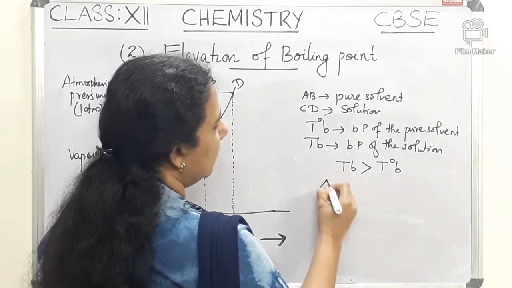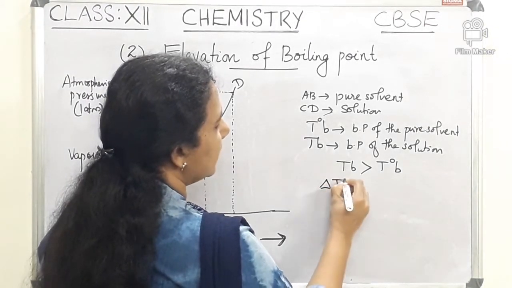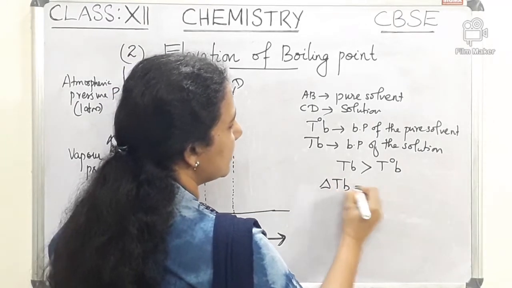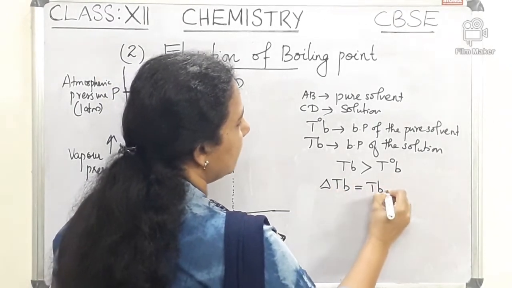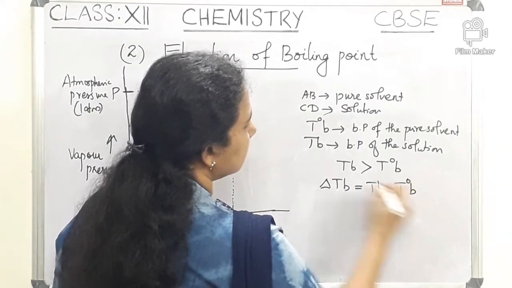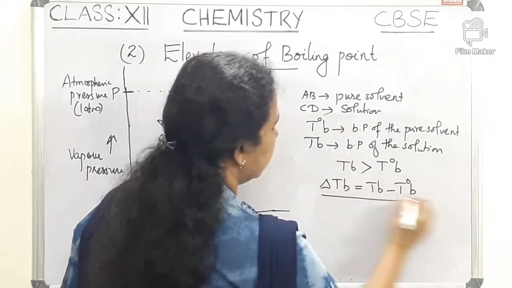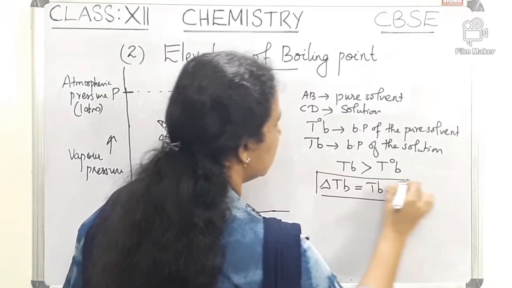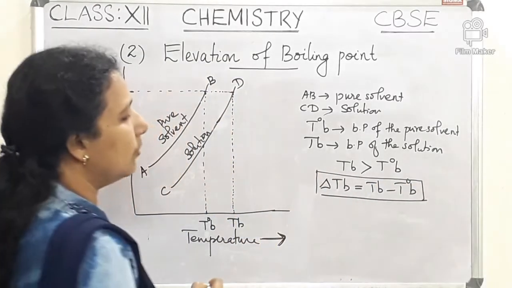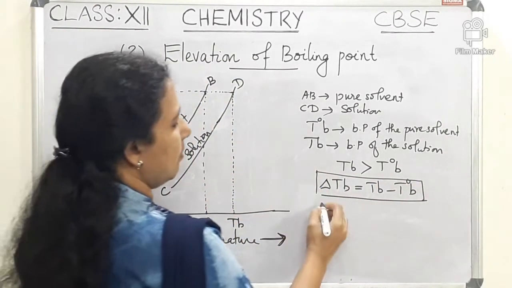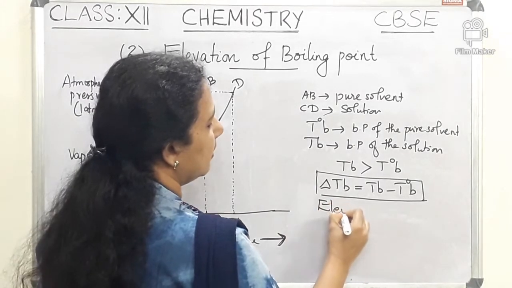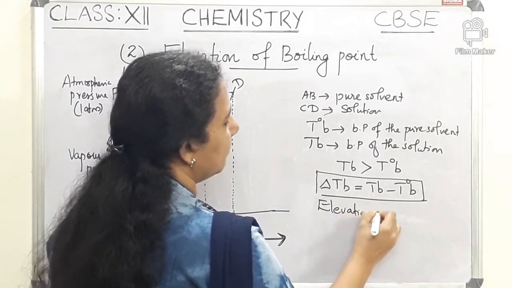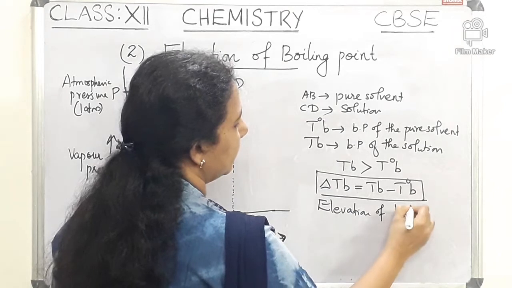The difference is denoted by delta TB, and delta TB is equal to TB minus T0B. That difference is called the elevation of boiling point.